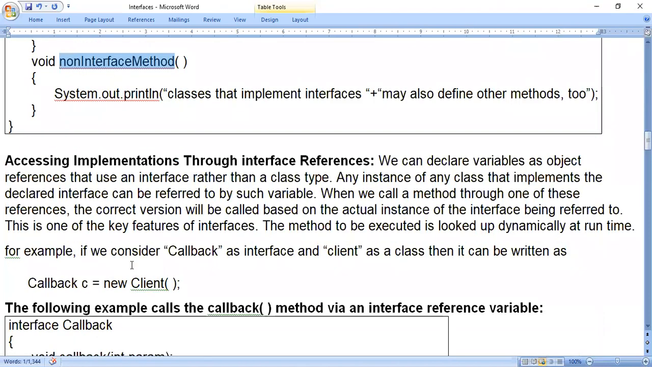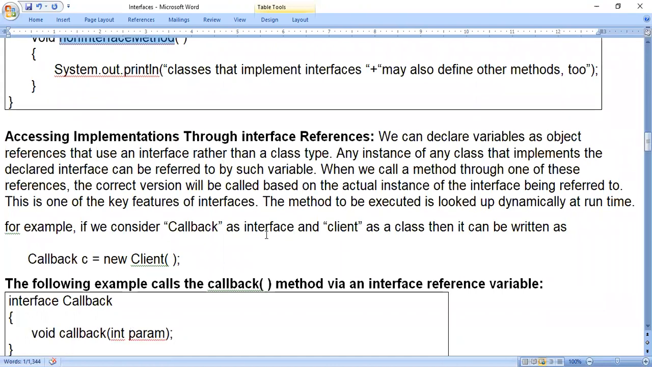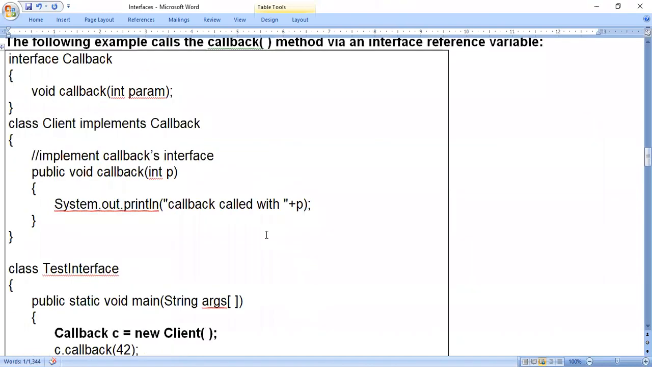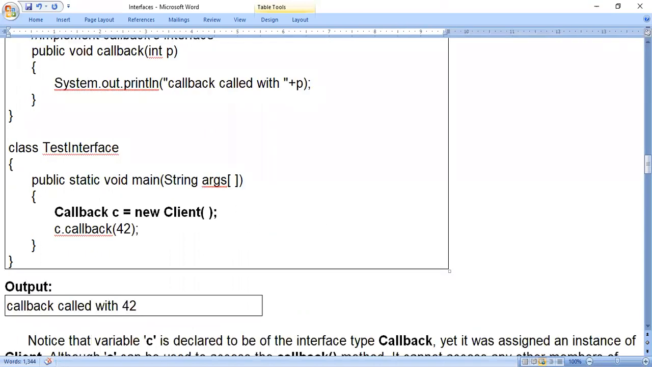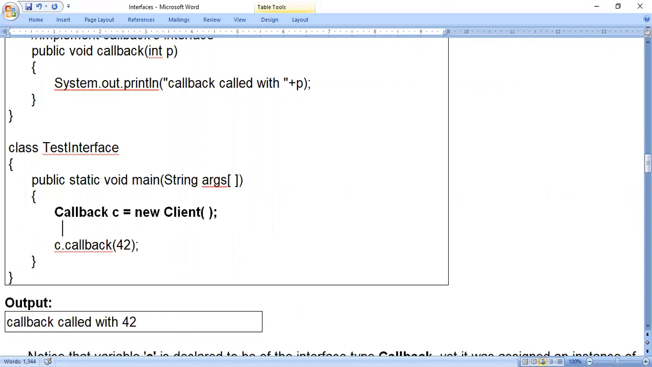Next, accessing implementations through interface references. Generally, whenever we write classes and objects programs, we know that we have to create an object of a class. Look at this statement. We write the class name, then the object name equals new class name. This is how we create an object, that means by using a constructor.